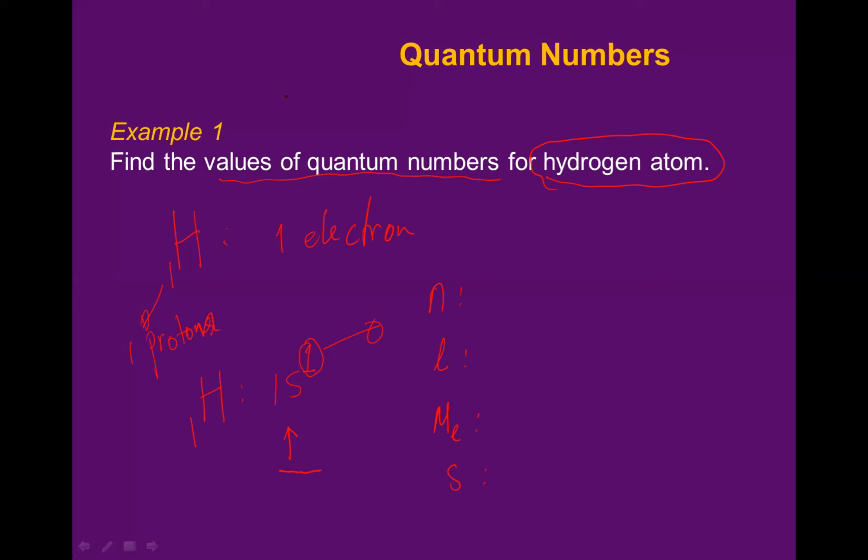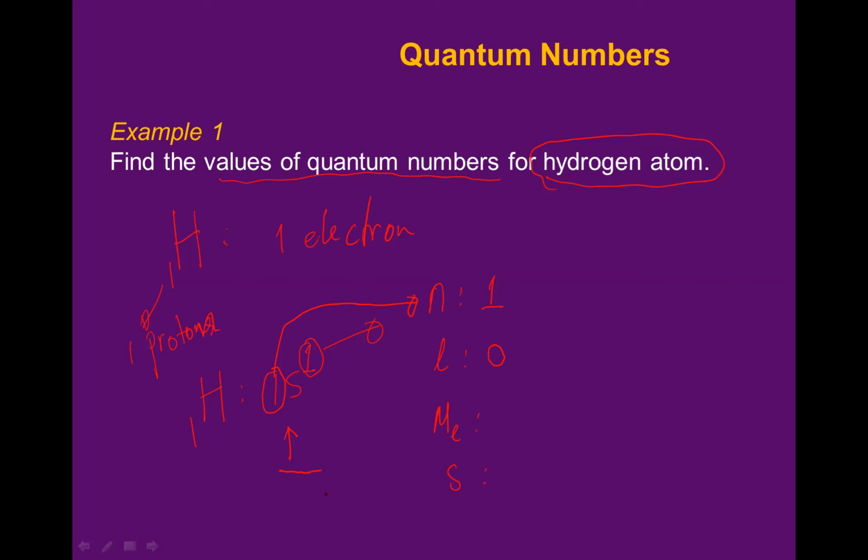Now let's find the principal quantum number for this one electron. It is n equals 1, because this number shows the principal quantum number. So it is 1. l: for s, l is zero. So what's the value for l? For s, it is 0.